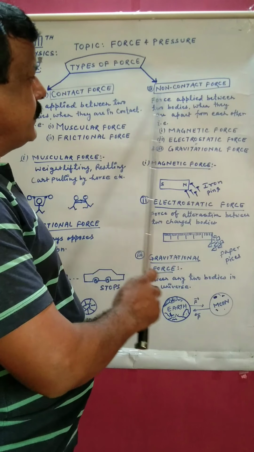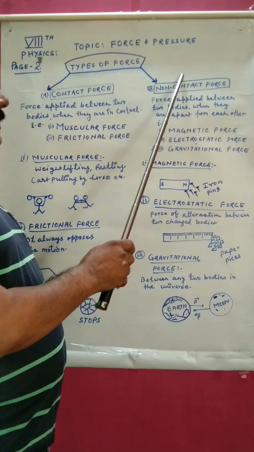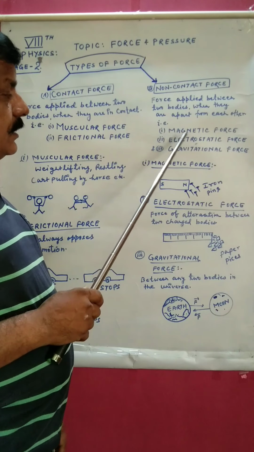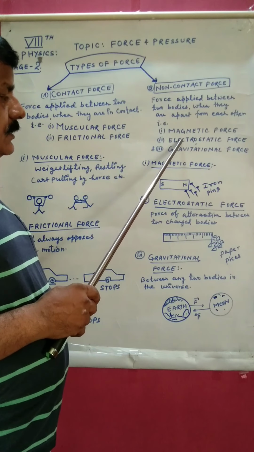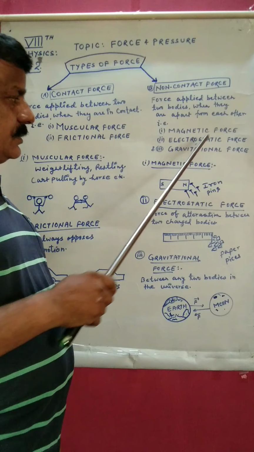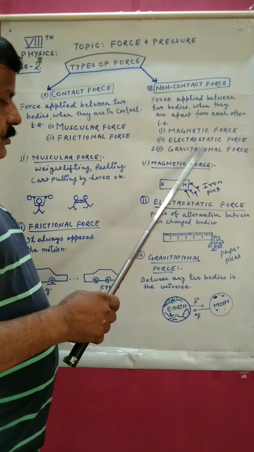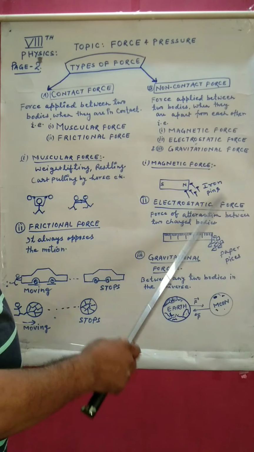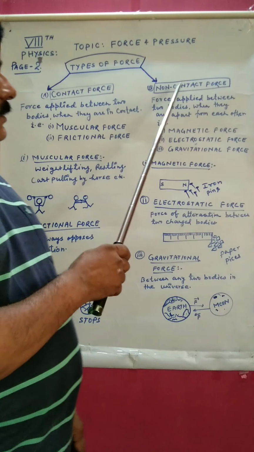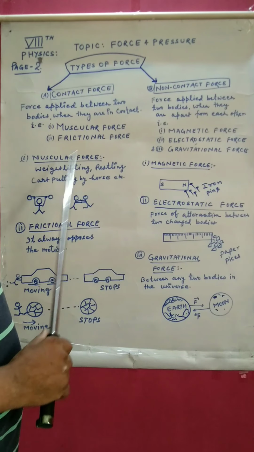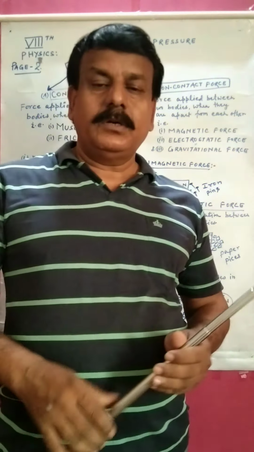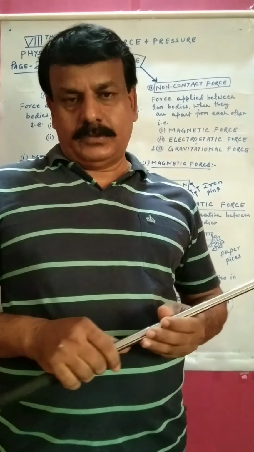Other one is non-contact force. Examples of non-contact force are magnetic force, electrostatic force and gravitational force. These three. Also go through all these figures, you will find that they are non-contact force. This is all about the types of force.